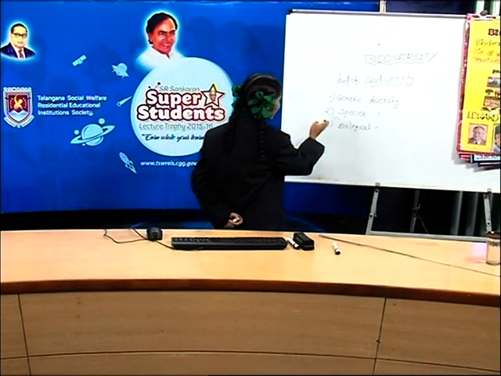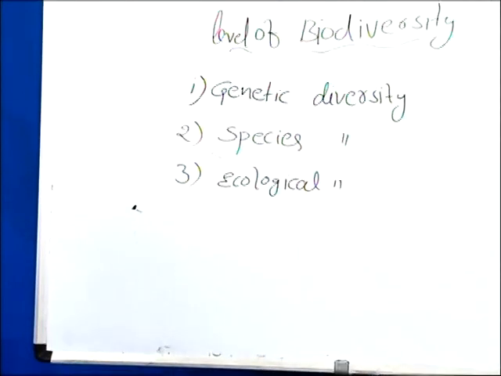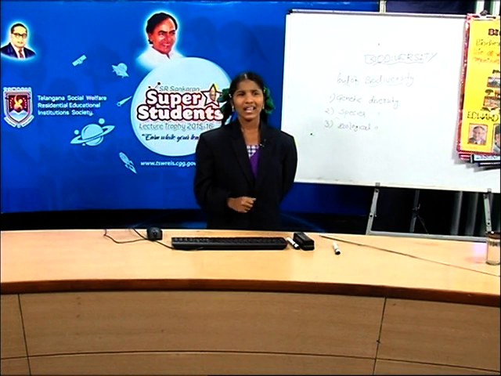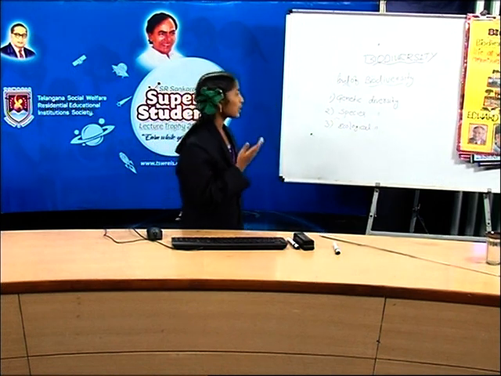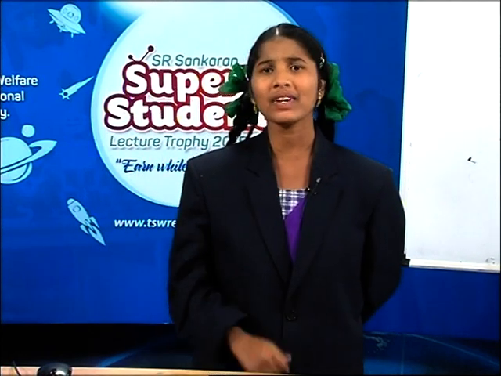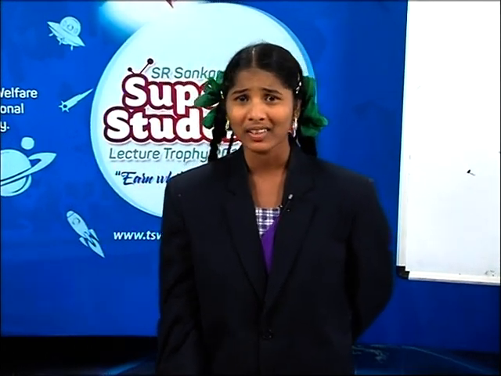Next one is species diversity. Friends, what is meant by species diversity? Yes, it is the diversity at species level. For example, amphibian diversity in Western Ghats is greater than that of the Eastern Ghats. Friends, do you know which organism is called as amphibian? Let's see.